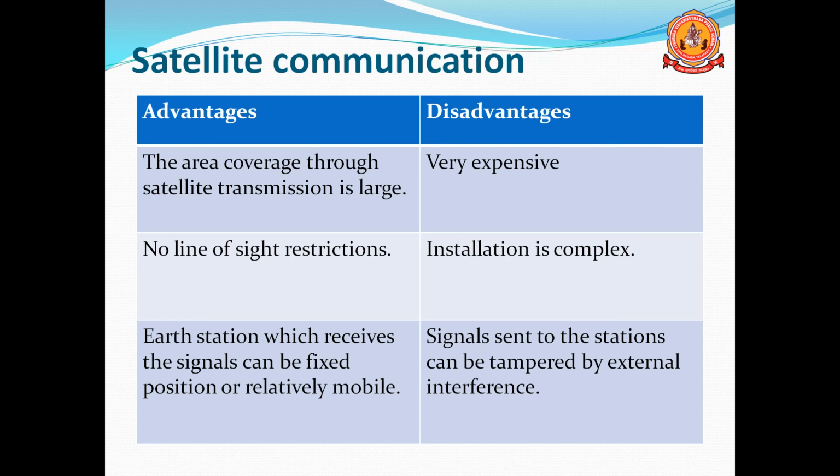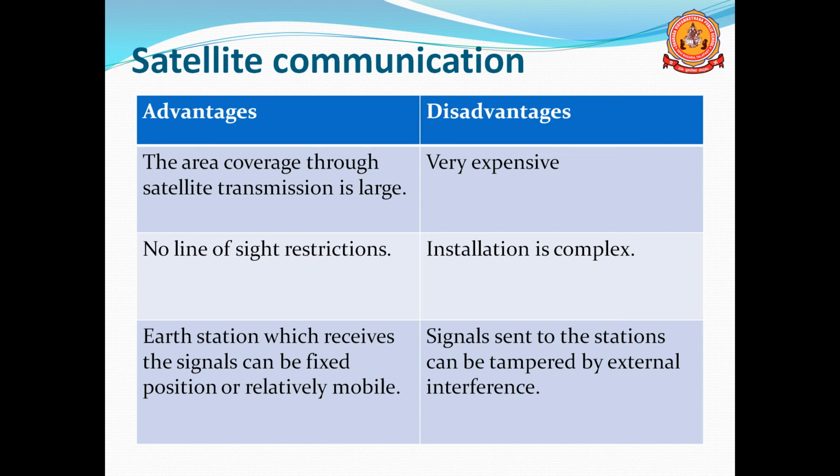The next, advantages and disadvantages of satellite communication. Main advantage is the area coverage through satellite to satellite transmission is large. If you are using satellite communication, then it covers maximum area to transmit or receive the data. And remember, here there are no line of sight restrictions. Both the devices, transmitter and receiver, or we can say satellite and uplink or downlink earth stations, need not be in a line of sight propagation, no need to be visible.